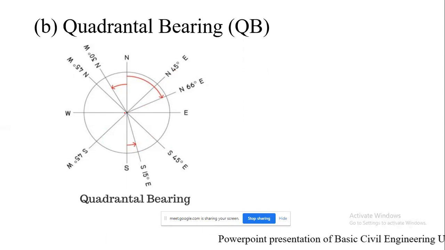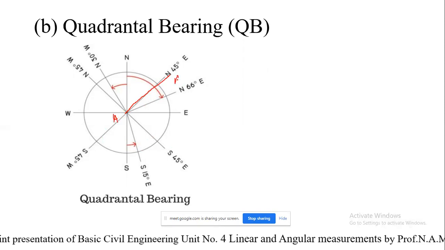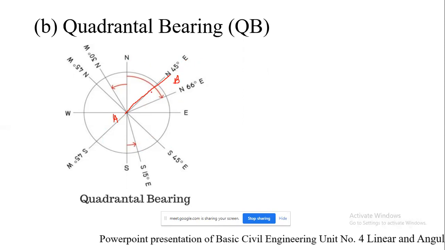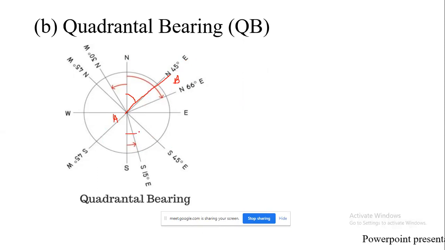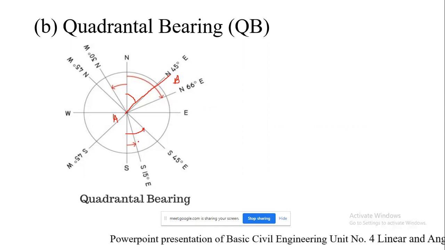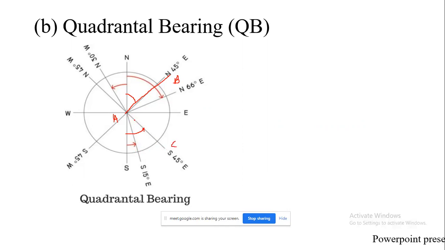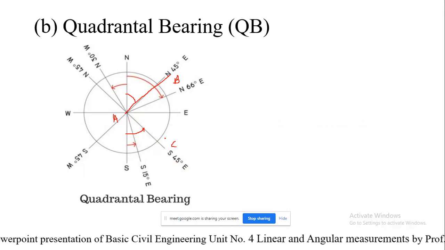Suppose this is my survey line AB. My quadrantal bearing will be north 45-degree east. So the quadrant is northeast and the angle is 45. Similarly, my angle here is again 45 from south, so survey line AC will have quadrantal bearing south 45-degree east, because this quadrant is southeast.